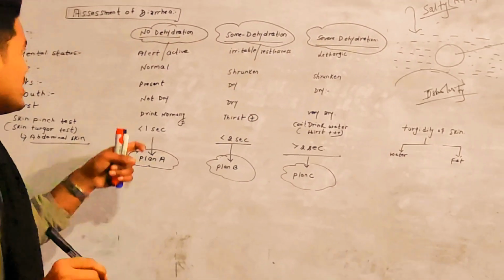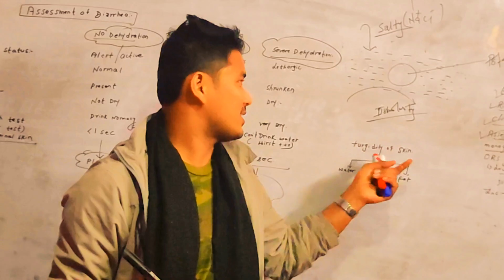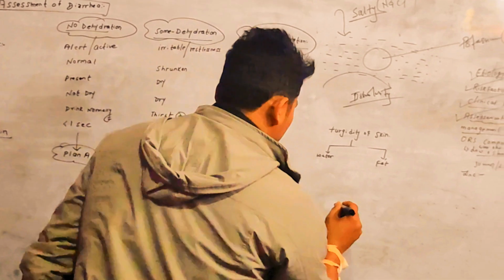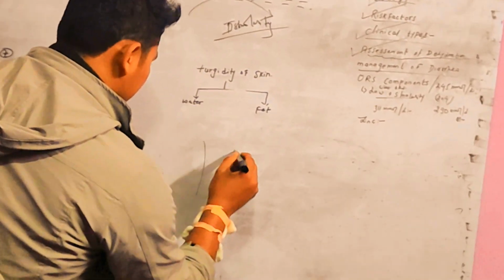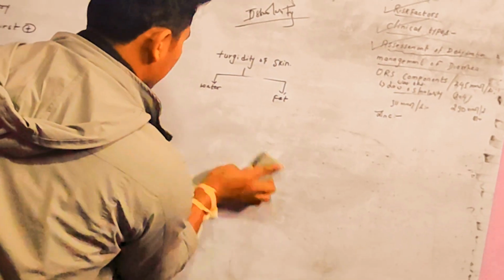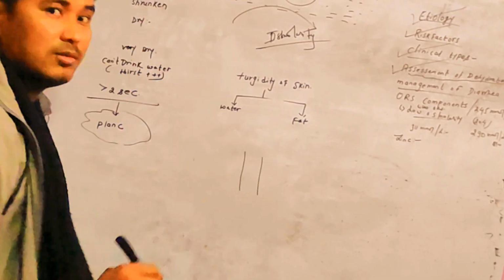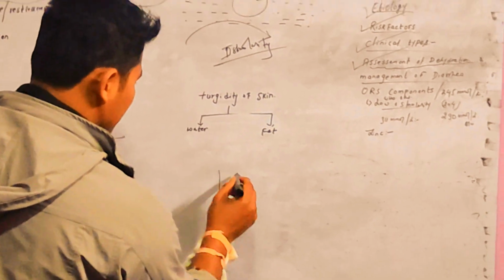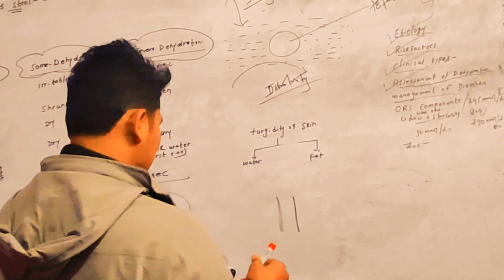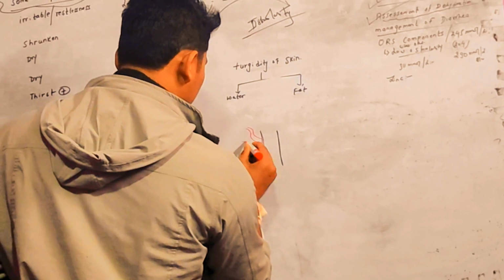Okay, guys. So in plan A, as you know, there is no dehydration. As I promised you at the beginning of the session, I will be discussing how these concepts are going to be utilized. So guys, let's suppose this is the body, and this is the GI tract, and here are the blood vessels.